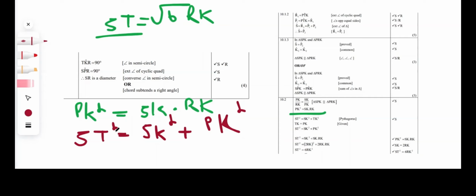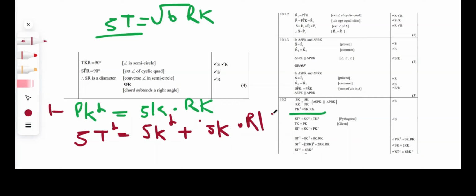So now what do we do? This is where everything's going to fall into place, guys. Now we're going to replace the PK squared with SK multiplied by RK, because we already said that PK squared equals SK multiplied by RK. So we're going to substitute SK times RK in the place of PK squared right over there. This is where we just want to get rid of that PK, guys. We're trying to get rid of it. And don't forget to put SK multiplied by RK.